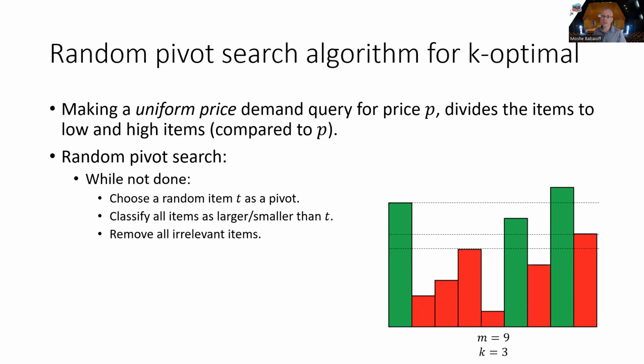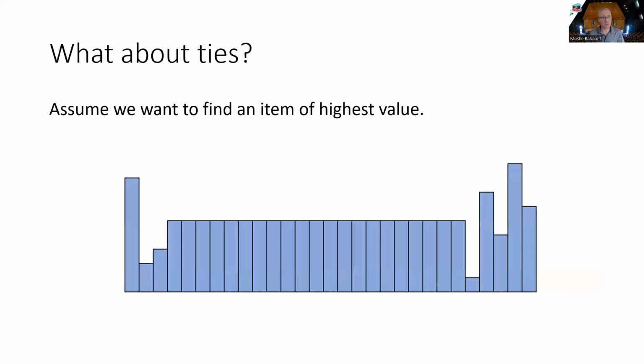It might actually return some items that are equal to that value. If the values are different, then it only returns the items that are higher and maybe that additional item. And then we can decide whether we need to keep searching for higher values or lower values, and using binary search, find it in a polylogarithmic number of queries when there are no ties.